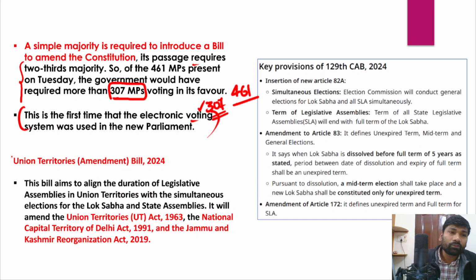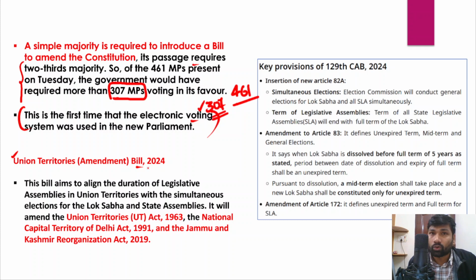And secondly, I have also been emphasizing the Union Territories Amendment Bill 2024. Along with the 129th Constitutional Amendment Bill for conducting simultaneous elections for the Lok Sabha as well as state legislative assemblies, the Union government, particularly the Law Minister, also introduced the Union Territories Amendment Bill of 2024.